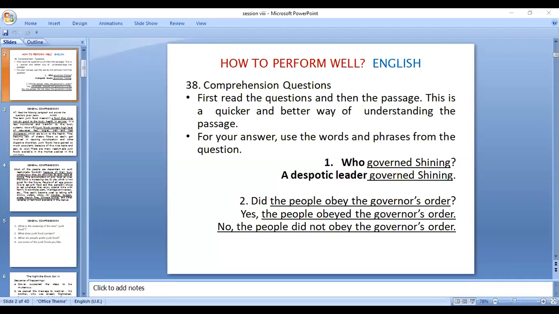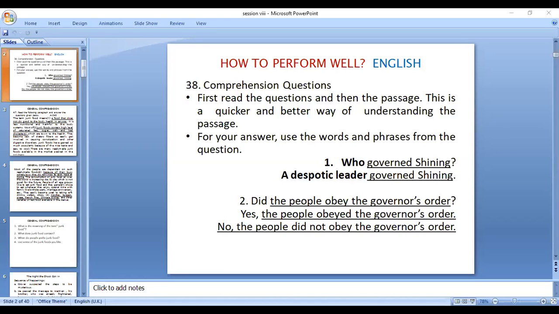For example, the second question, like, did the people obey the governor's order? That is a question. What type of question is it? Questions beginning with do, did, does, is, am, was, are, were, etc. are yes or no questions. So, yes or no questions means the answer will be either yes or no.